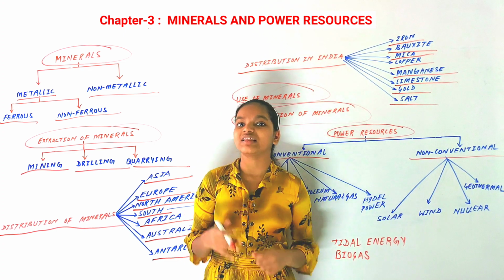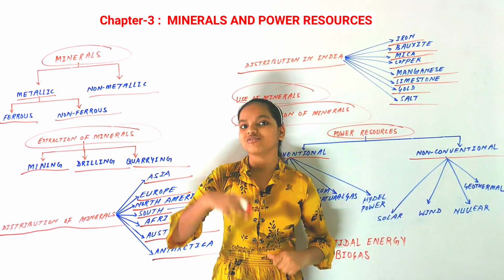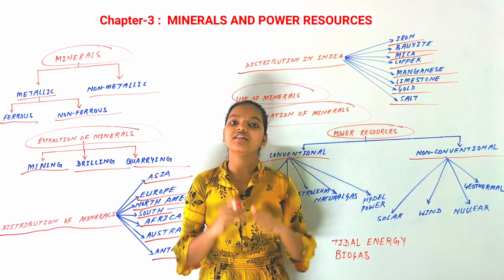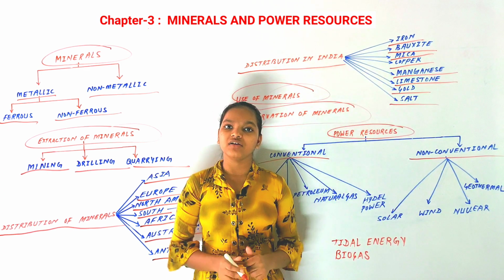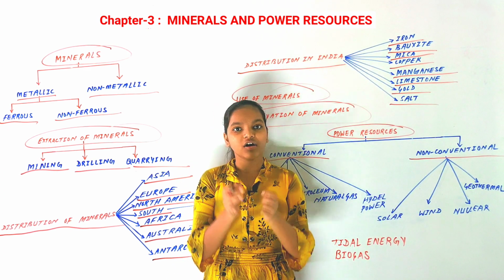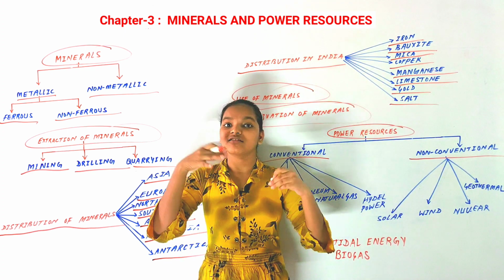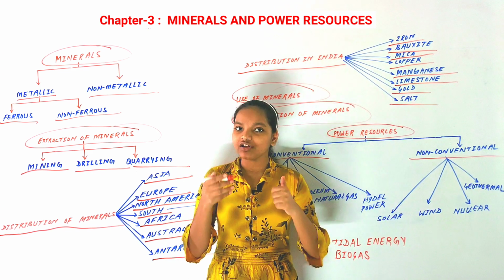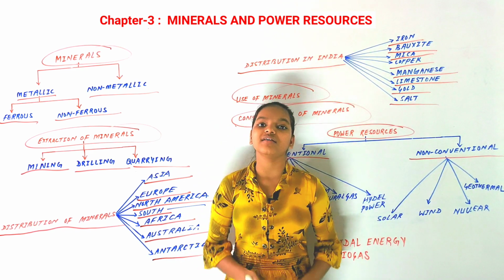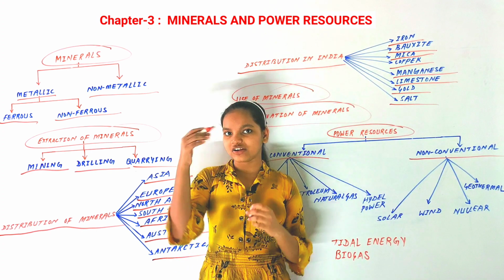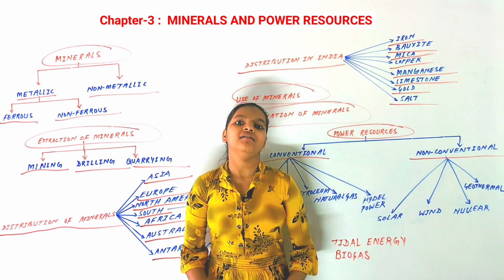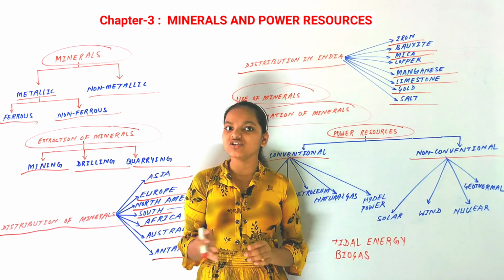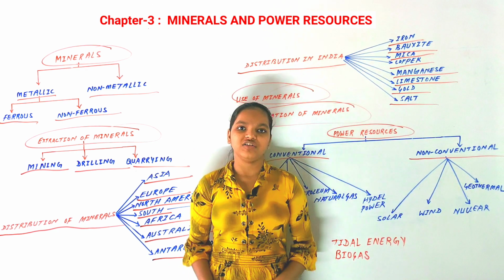Like tidal power, or there are many sources of conventional power resources, and we will discuss them later on. Many of the conventional power resources can be exhausted, they are non-renewable. So conventional power resources are those that have been used traditionally for a very long period of time, and most of them, not all, can be exhausted.